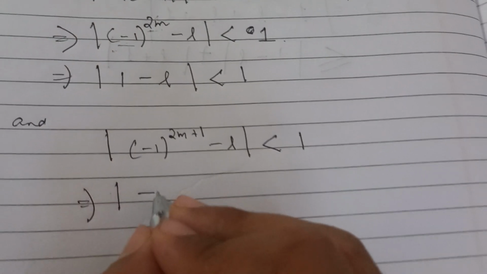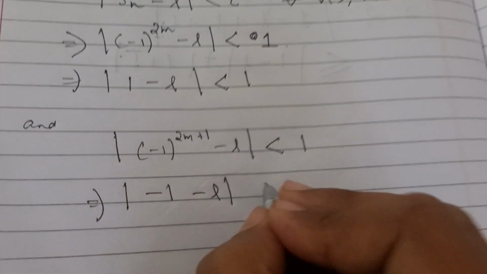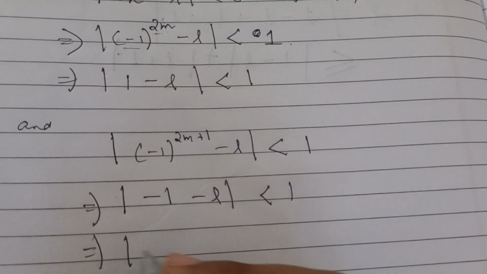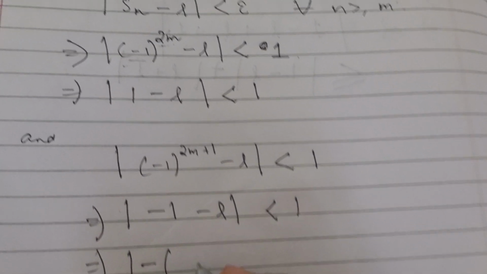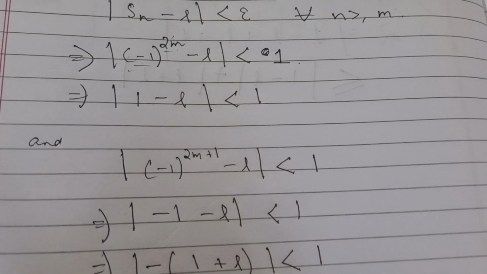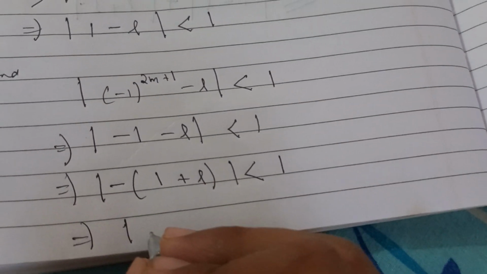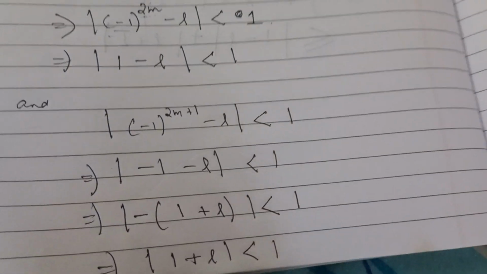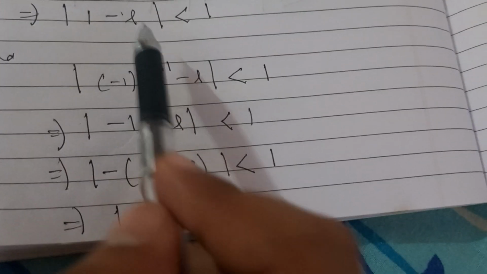So here we will be putting |-1 - L|. We can further solve it. Let's take minus common. Then we are left with |1 + L| is less than 1. We will be using these two properties again.